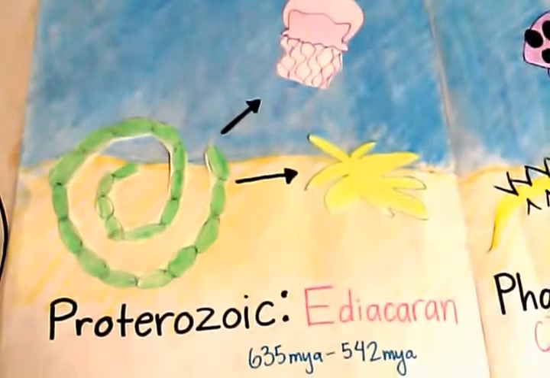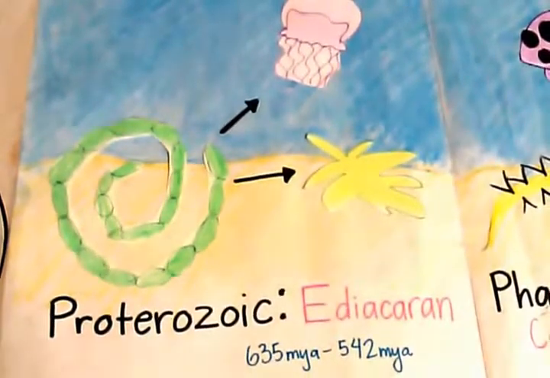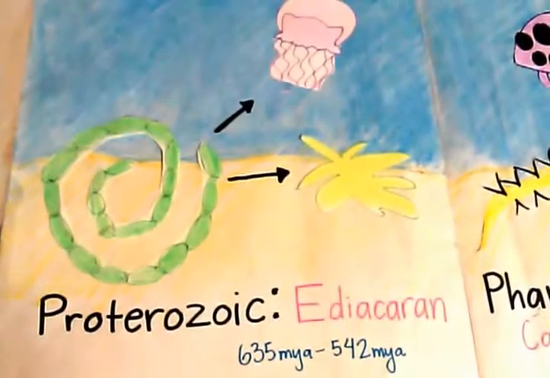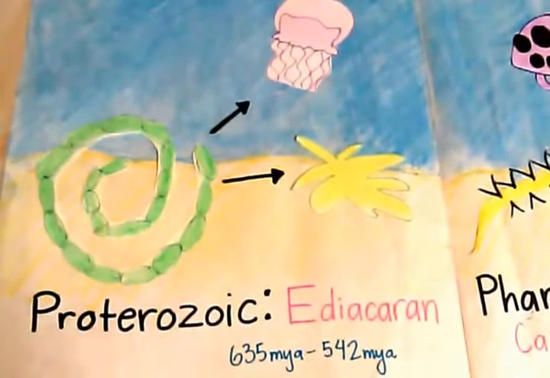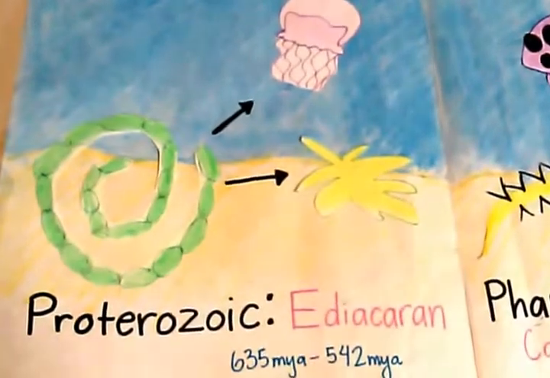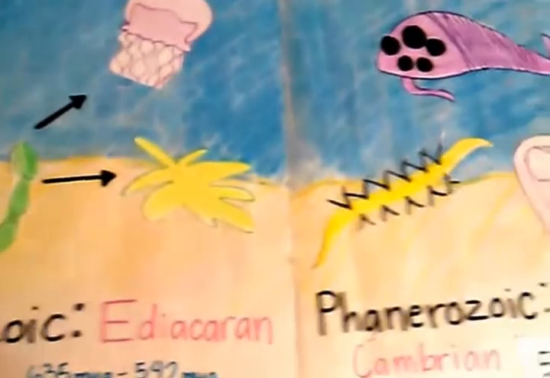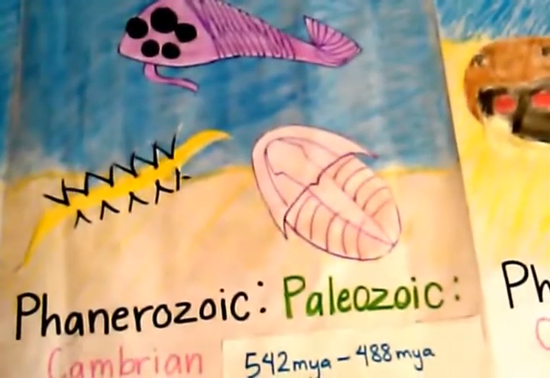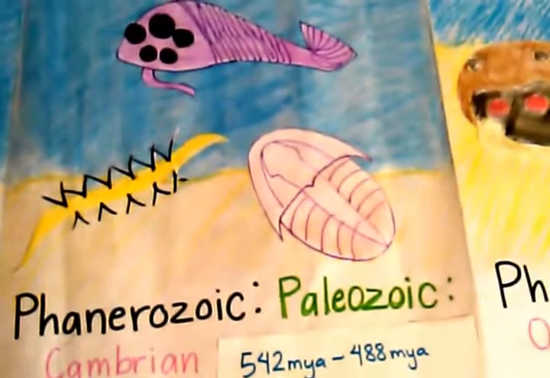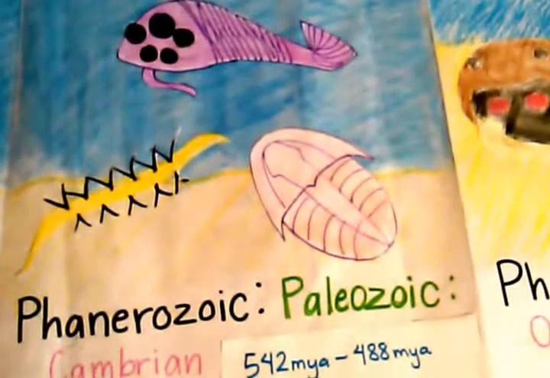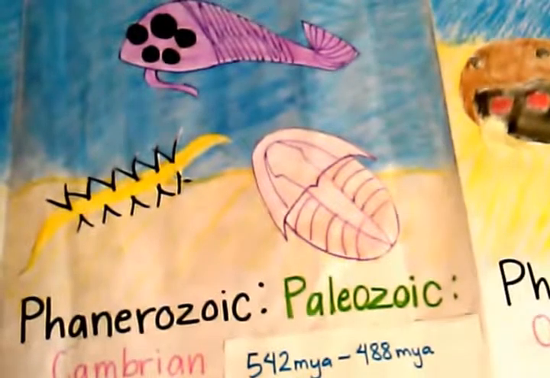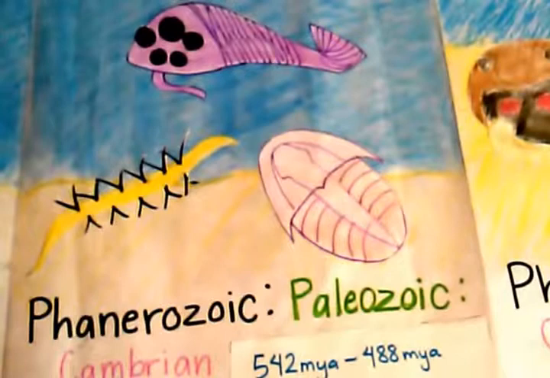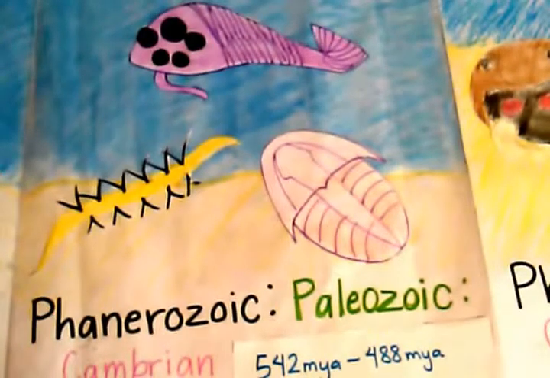In that Ediacaran period, algae and invertebrate animals appear, about 635 million years ago, taking on the forms of sea cucumbers and jellyfish. Fast forward 93 million years later and Earth enters the Phanerozoic and subsequently, the Paleozoic era and the Cambrian period, 542 million years ago. During the Cambrian period there was a sudden increase in the diversity of animals, called the Cambrian explosion.